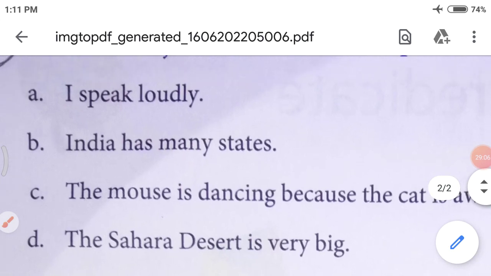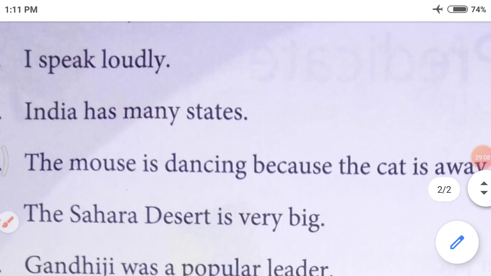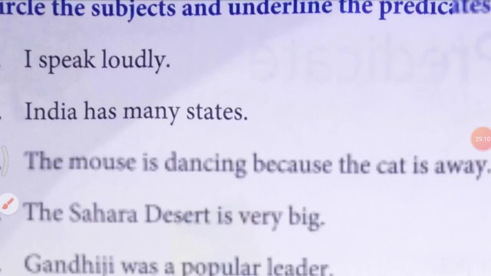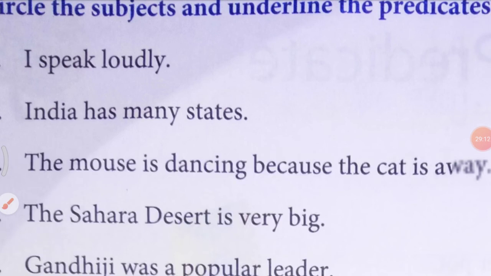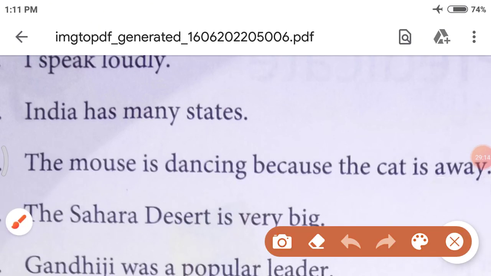C, the mouse is dancing because the cat is away. So now my dear students, tell me, here two names are given, the mouse and the cat.